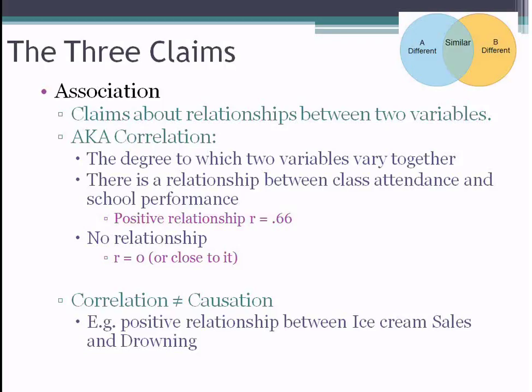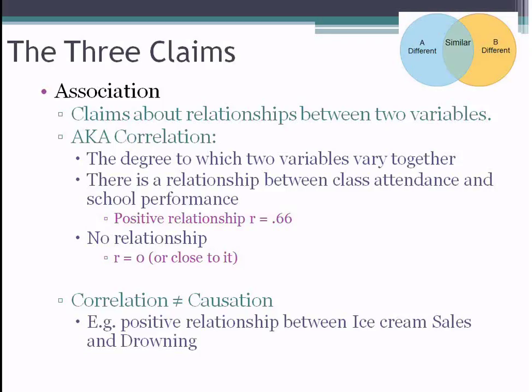So for example, there is a positive relationship between ice cream sales and drownings. Now obviously ice cream sales don't cause people to drown. I don't imagine people are out in the middle of the ocean trying furiously to hold their ice cream cone up while they're swimming and then end up drowning. And I don't think that people drown and that causes a spike in ice cream sales because people are sad.